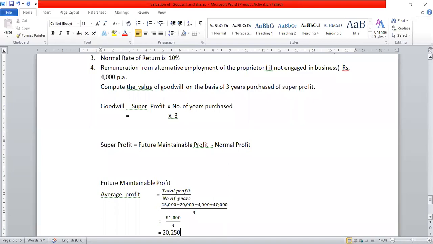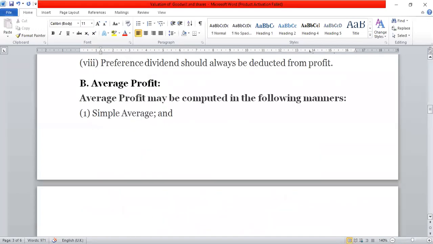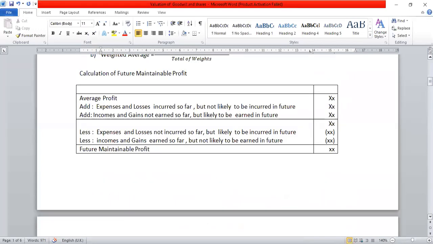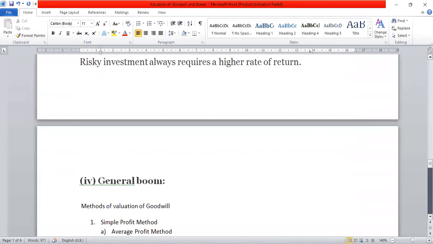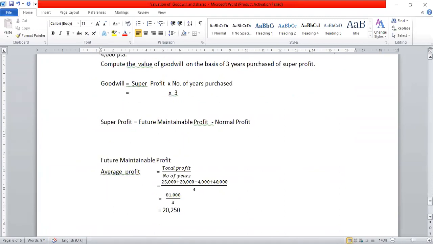Now as per your formulas, check future maintainable profit. How to calculate future maintainable profit? I have already given you the formula. Just check it. Average profit, the expenses which are not incurred are to be added, future income is to be added, and future expenses are to be less. If any income is not going to be received in future, that is to be less. That is your FMP. And the base for FMP will be average profit, right? So now see how it will come as per this problem. We got the average profit. Now this will be your starting point.